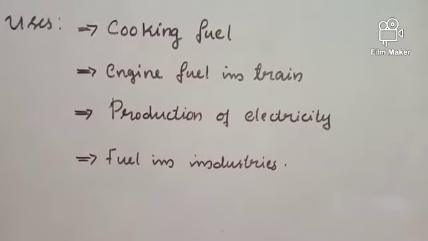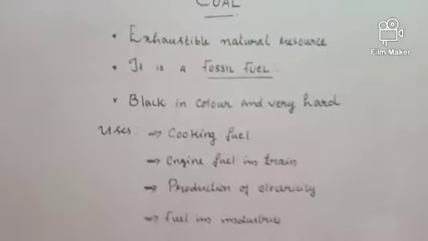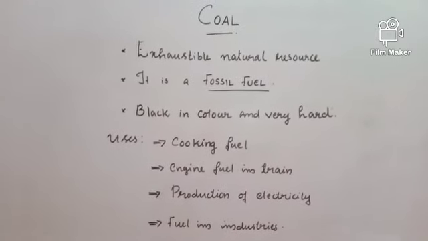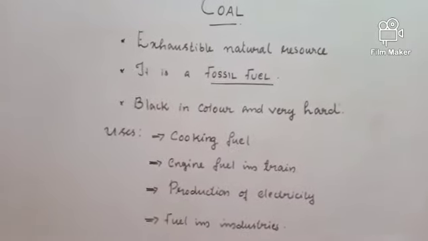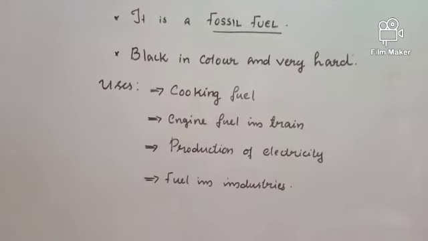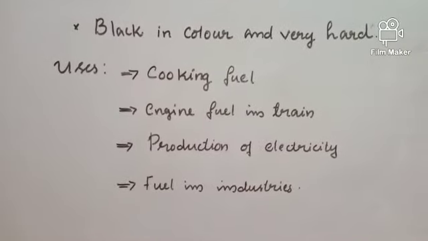So these are some of the main uses of coal. So what is coal? Coal is an exhaustible natural resource. It is a fossil fuel as it is obtained from dead remains of plants. It is black in color and very hard. Used as a cooking fuel, engine fuel in train, production of electricity and as a fuel in industries.